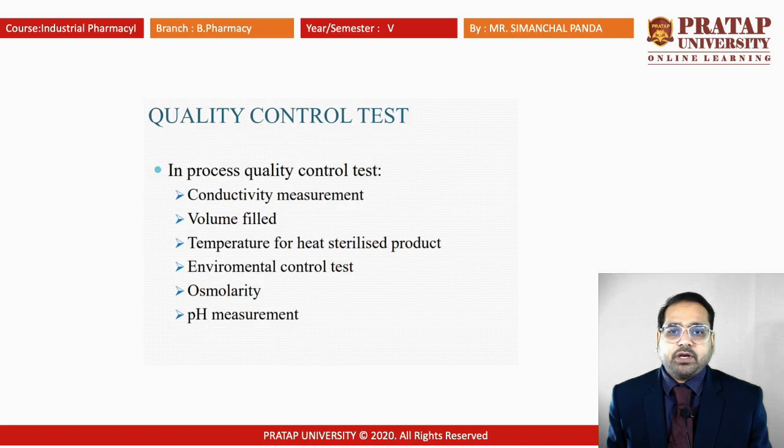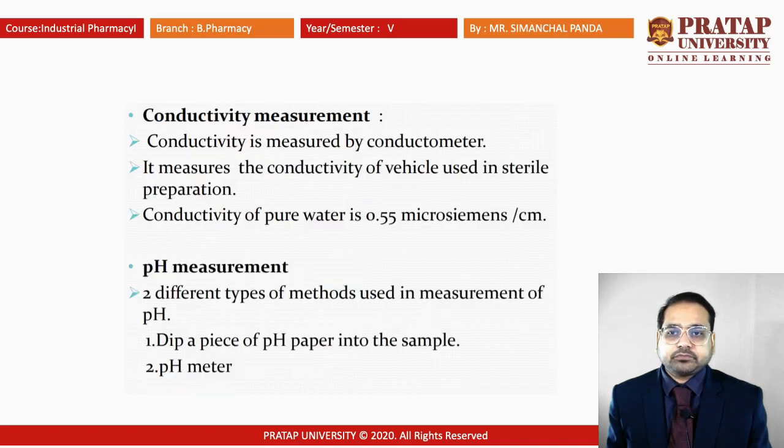There are different quality control tests, like the conductivity test, volume filled, temperature for heat sterilized products, environmental control test, osmolarity, and pH measurement. First, we will go for the conductivity measurement. Conductivity is measured by a conductometer. It measures the conductivity of the vehicle used for the sterile preparation. The conductivity of pure water is 0.55 microsiemens per centimeter.